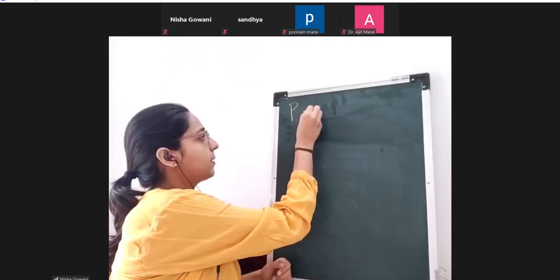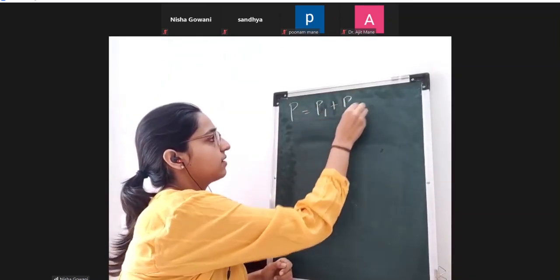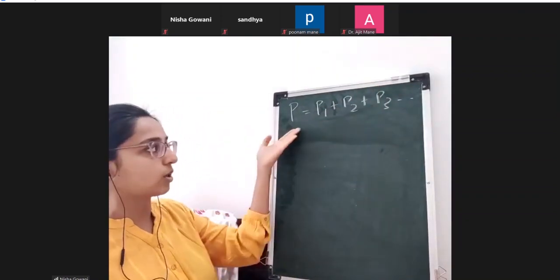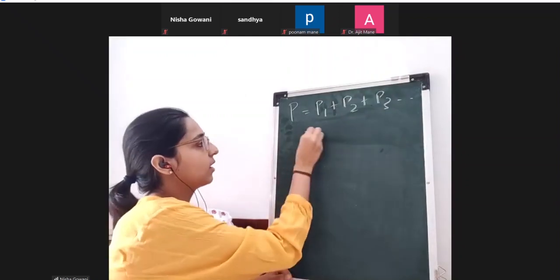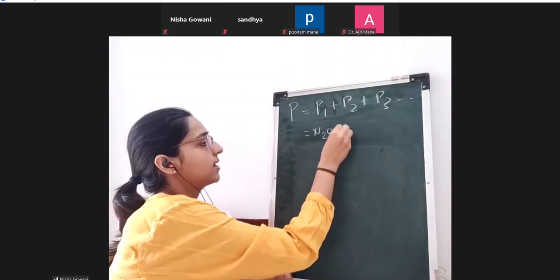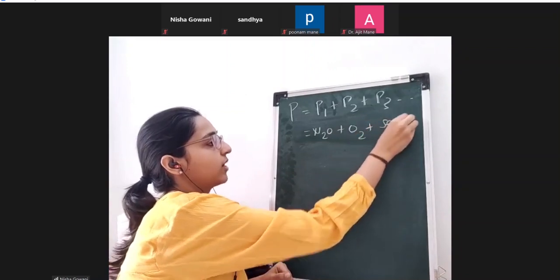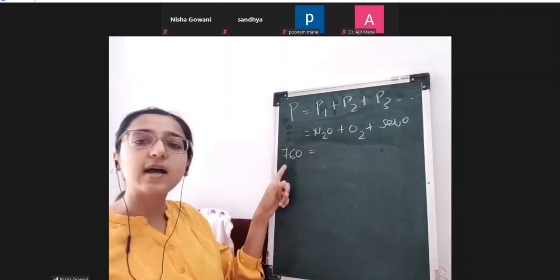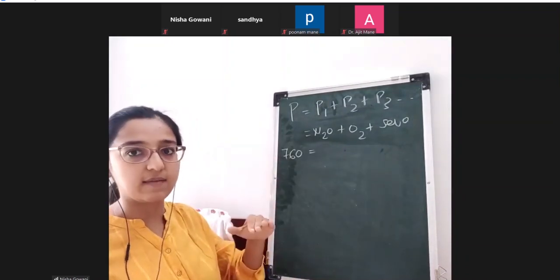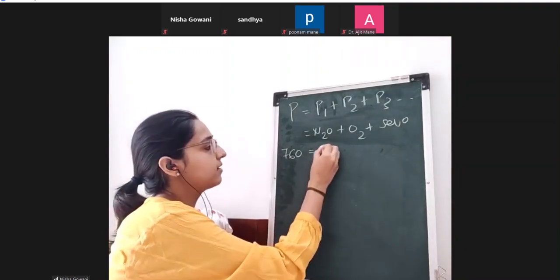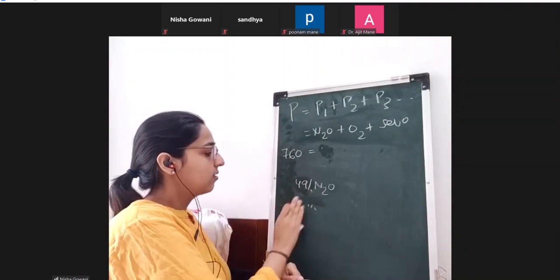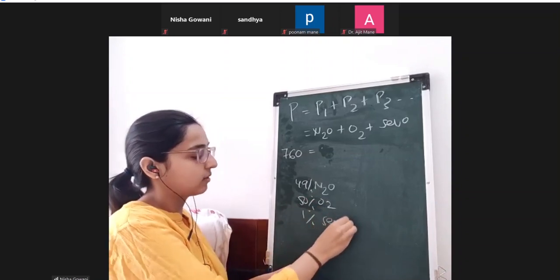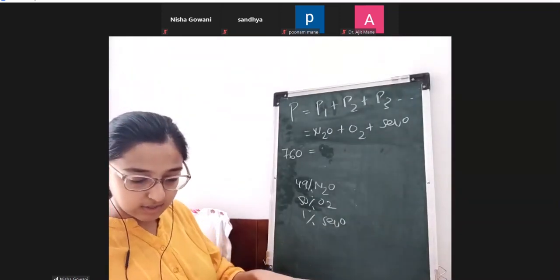The total pressure exerted by any gas mixture is equal to P1 plus P2 plus P3, depending on how many gases it is composed of. If I tell you that we are going to use nitrous, plus oxygen, plus sevoflurane for giving anesthesia, then the 760 is because we are giving it at sea level. So if I'm giving 49% nitrous, 50% oxygen, and, for example, 1% sevoflurane, this is how we do it.